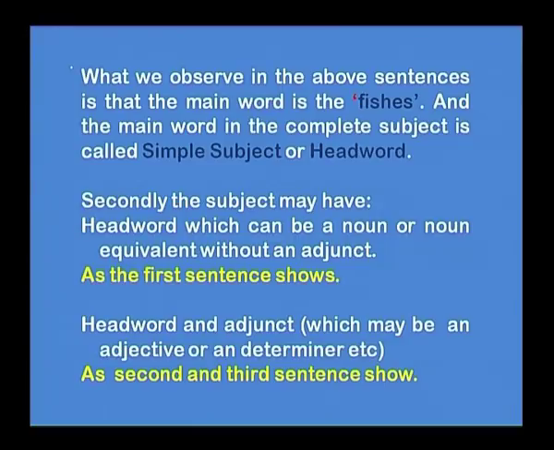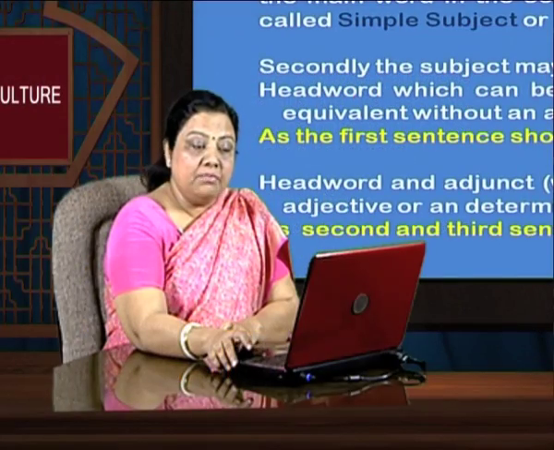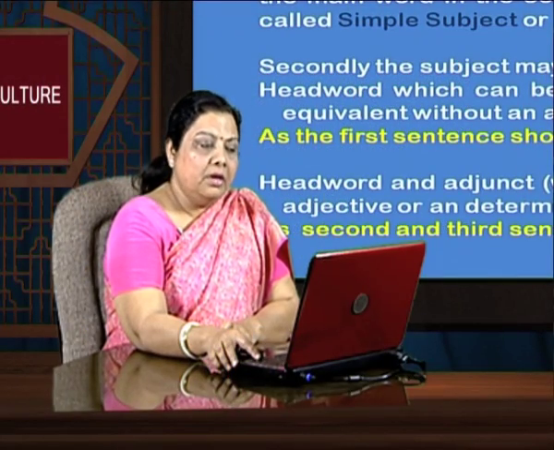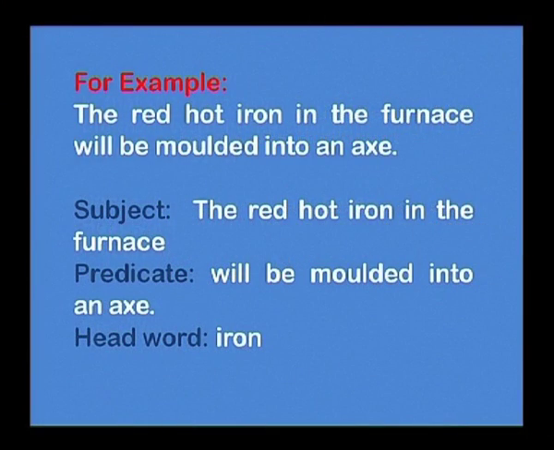Secondly, the subject may have the head word, which can be a noun or equivalent to a noun, as the first sentence shows here. Head word and adjunct: adjunct means it can be an adjective or it can be a determiner, as the second and third subjects show here.